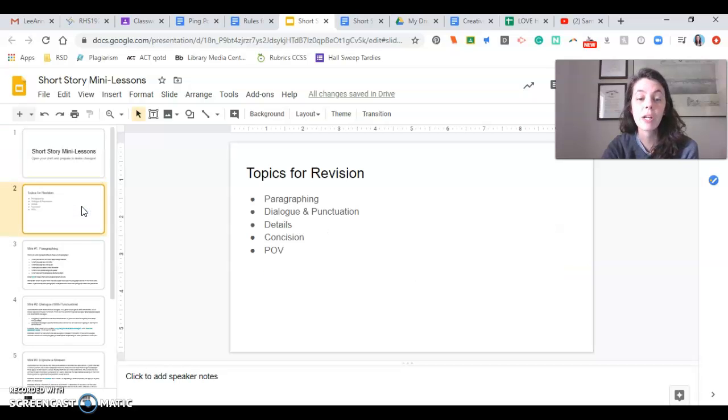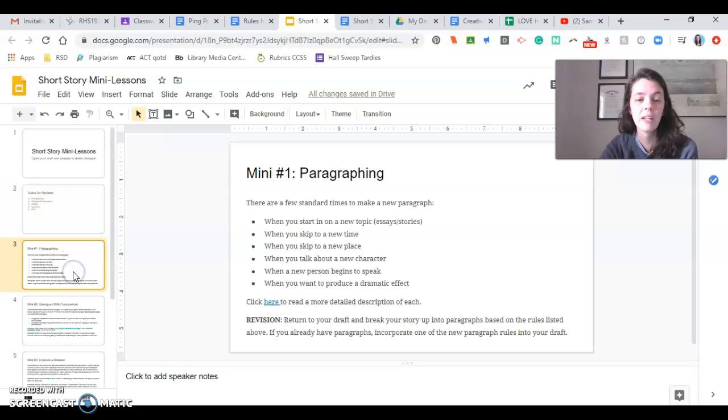So we're going to talk a little bit about paragraphing, dialogue and punctuation, details, concision, and then also point of view. So that's what all these slides contain. We'll jump right into paragraphing. There are a few standard times in which to make new paragraphs in essays and stories. Whenever you start a new topic, that one's fairly easy, I think, because you guys have written a lot of essays in your time, but maybe not as many short stories. So let's go over those.